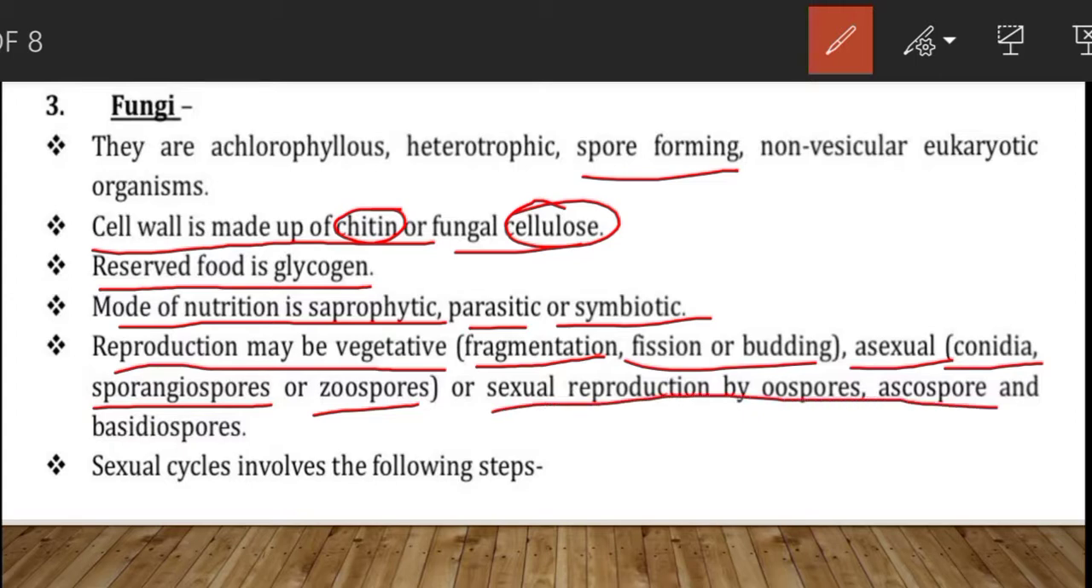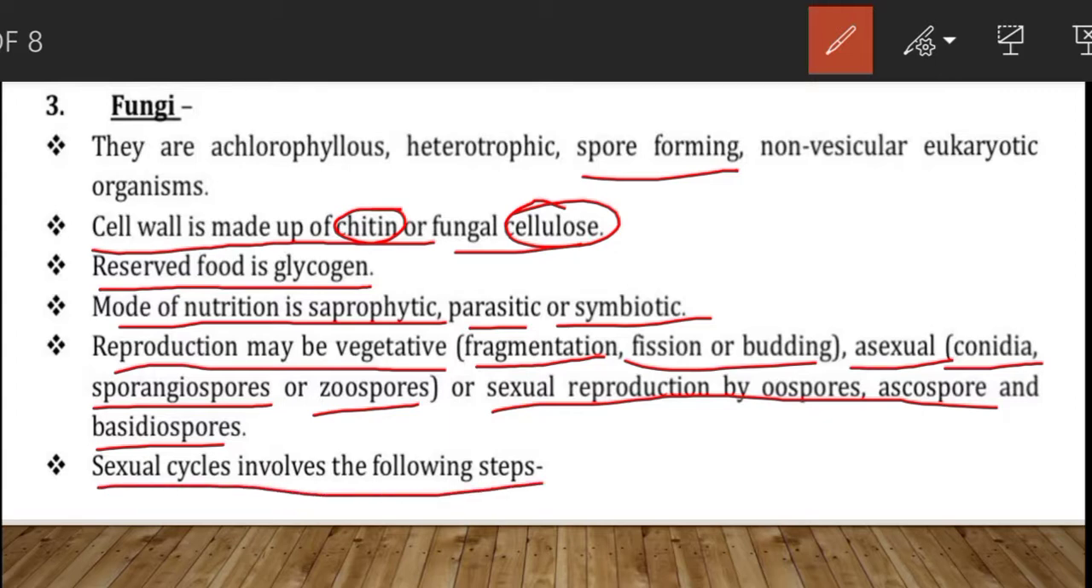Now, if we talk of sexual reproduction, then sexual reproduction is by oospores, ascospores, or basidiospores. See, all fungi reproduce sexually except the artificial group, that is the fungi imperfecti, which we will be learning after some time. That is Deuteromycetes. The sex organs that produce gametes are called gametangia, and sexual reproduction in fungi occurs by oospores, ascospores, and basidiospores. The various spores are produced in distinct structures called fruiting bodies.